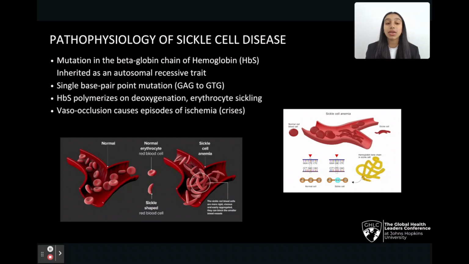Sickle cell disease is caused by a point mutation in the beta-globin chain of hemoglobin and is inherited in an autosomal recessive manner. Affected hemoglobin polymerizes on deoxygenation, which then causes erythrocyte sickling. Vaso-occlusion causes episodes of sickle cell crises.